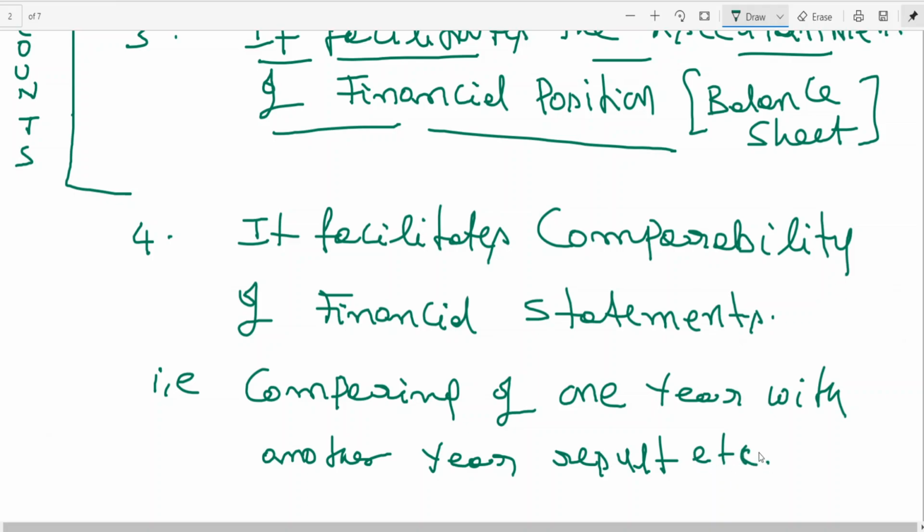This is what is called comparability of financial statements, because last year what was my performance, this year what is my performance.